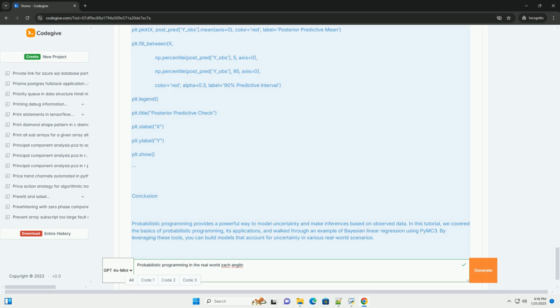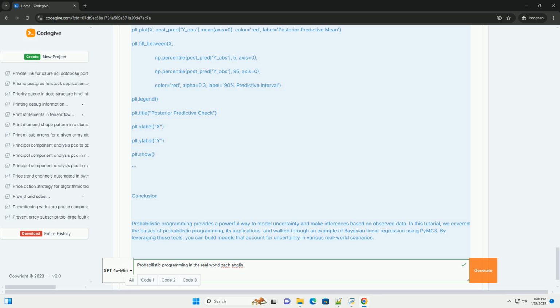Example: Bayesian linear regression with PyMC3. Let's walk through a simple example of Bayesian linear regression using PyMC3. This example will illustrate how to model a linear relationship with uncertainty. Step 1. Install PyMC3. Make sure you have PyMC3 installed. You can install it via pip.